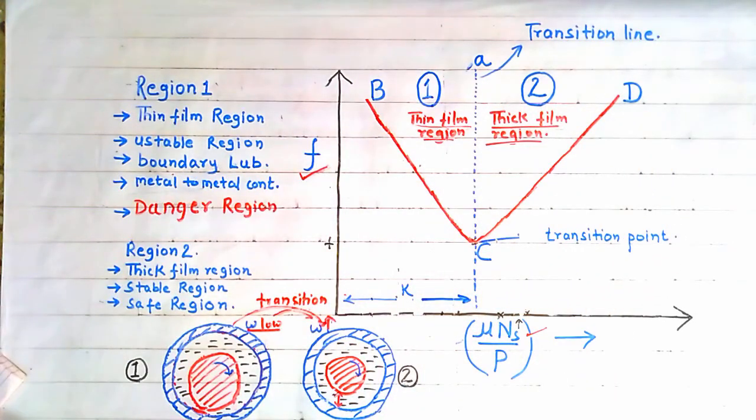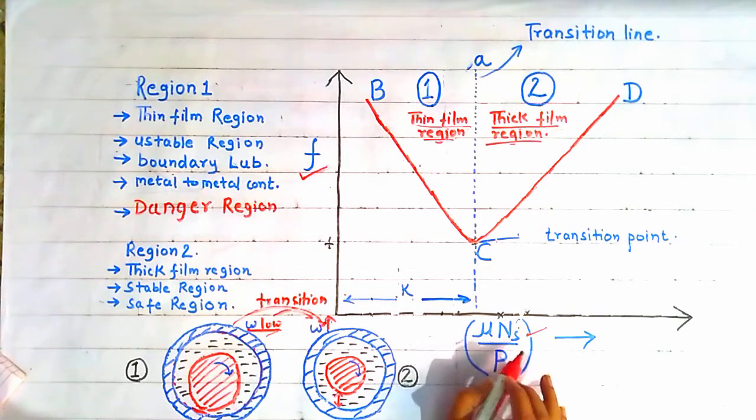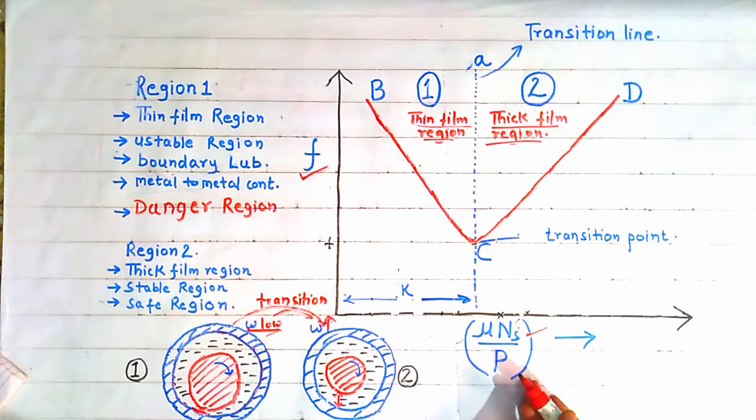Now let us understand this curve. Initially the speed of the journal is low, so the value of mu ns by P is also low. Why? Because this mu ns by P number depends upon the speed of the journal. As the speed is low, the value of mu ns by P will also be low. So initially the speed of the journal is low, so mu n by P is also low, and there was a thin film of lubricant between journal and bearing.